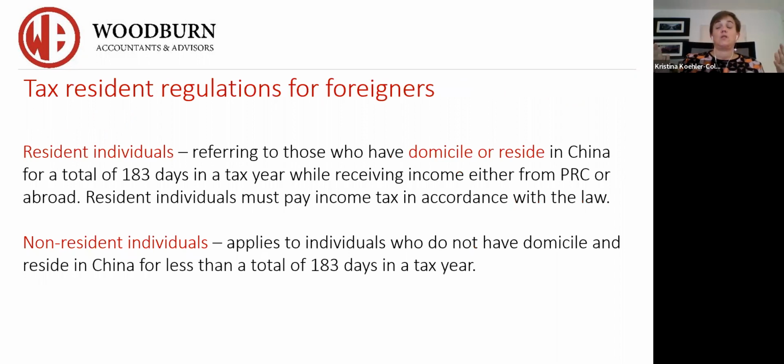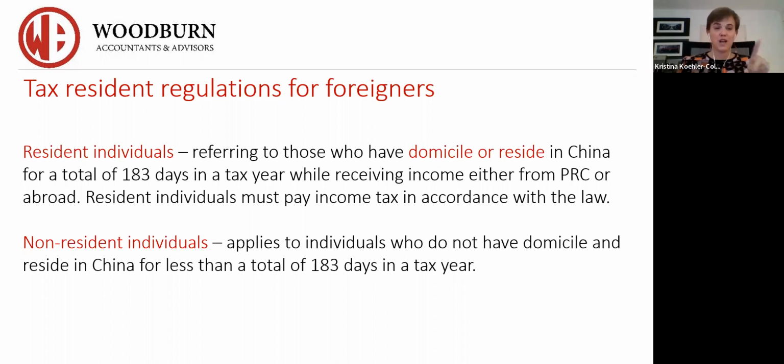Now, there are a lot of you that, sorry, let me be specific. There are a lot of foreigners out there that are being seconded to China for interim periods, not necessarily for permanent stays. And it's very important to understand as a foreigner, what is your tax residency status and how does it apply?